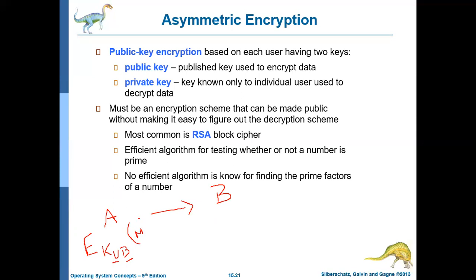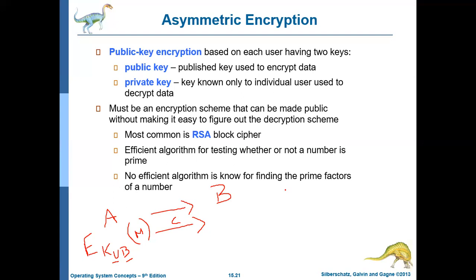So the message is encrypted using whose public key? Bob's public key. As the result, whatever the ciphertext is generated, that is sent to Bob. If some message is encrypted using someone's public key, then that can be decrypted only by using their private key. So this message is encrypted using Bob's public key, so it can be decrypted only by using Bob's private key.